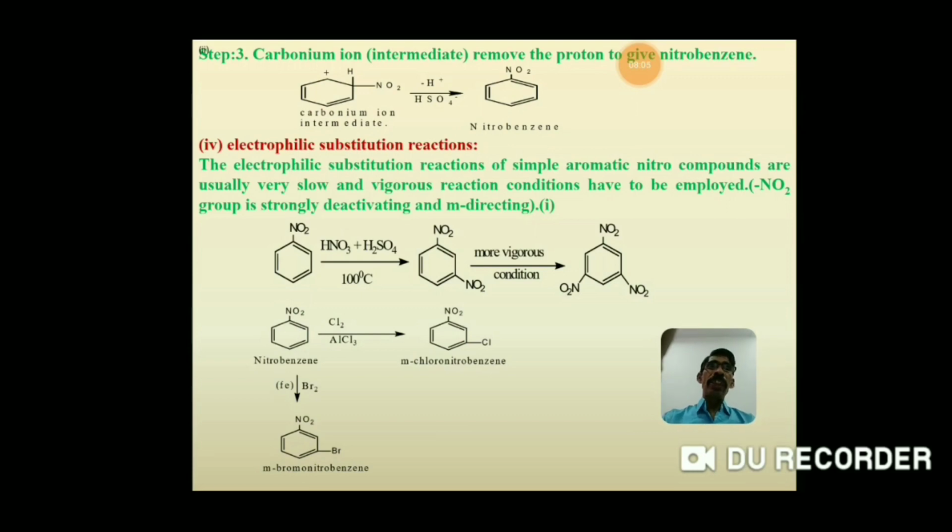Now when nitrobenzene reacts with chlorine in the presence of aluminum chloride, it gives metachloronitrobenzene or 3-chloronitrobenzene. Similarly, when nitrobenzene reacts with bromine in the presence of iron, it gives 3-bromonitrobenzene.